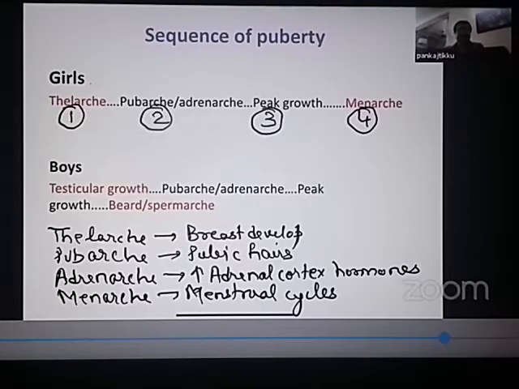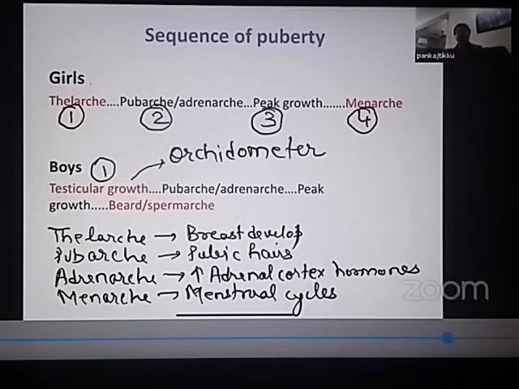Let us now come to boys. What is the sequence in which pubertal signs develop in boys? The first sign of puberty in boys is increase in the size of the testes. Very, very important question again. What is the first sign of puberty in boys? The first sign of puberty in boys is increase in the size of the testes, which is measured by an instrument known as an orchidometer. So what is an orchidometer? An orchidometer is an instrument that is used to measure the growth of the testes. So the increase in the size of the testis is the first sign of puberty in boys.